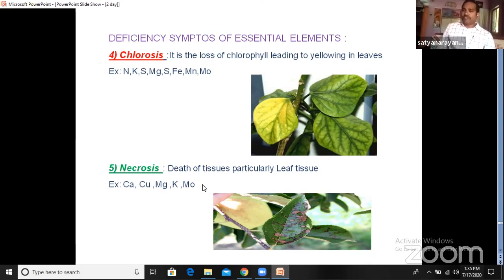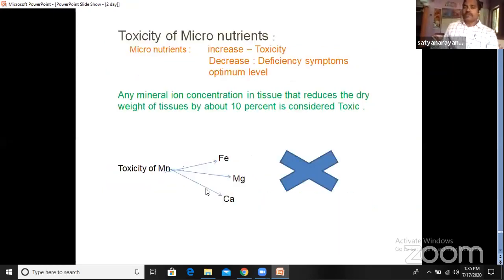So these five are the deficiency symptoms or diseases affected by the various elements when they are deficient. When they are not available to the plant in the required amount, these mineral nutrients lead to these five diseases. Not only these five, there are some other diseases also. In our textbook we have covered these five deficiency symptoms. Next, we'll go to another concept.